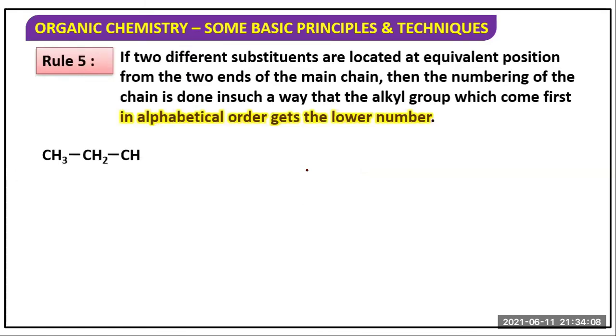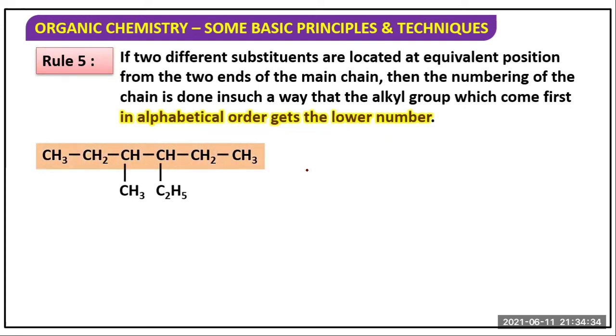And rule 5. If 2 different substituents are located at equivalent positions from the 2 ends of the main chain, then the numbering of the chain is done in such a way that the alkyl group which comes first in the alphabet gets the lower number. So ethyl comes first before methyl, because E and M, which one is first in alphabet? E. That's the ethyl, though methyl is smaller than this.